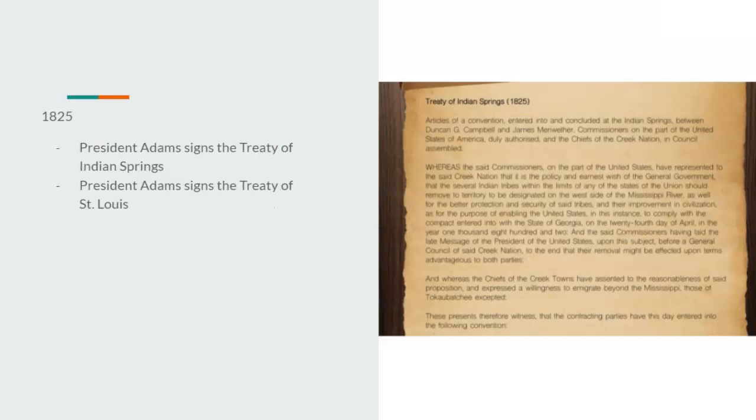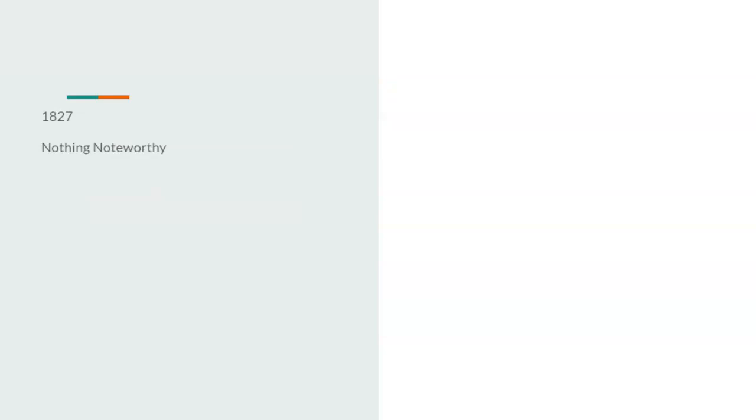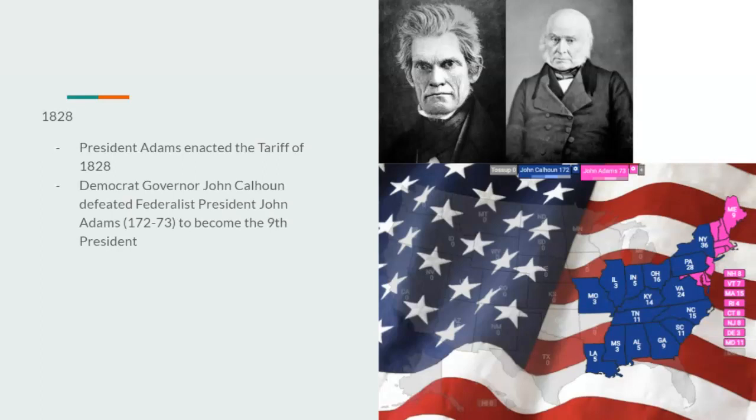1825, President Adams would sign the Treaty of Indian Springs as well as the Treaty of St. Louis. 1826, he would also sign the Treaty of Georgia, as well as there would be the Eggnog Riot. 1827, there would be nothing too noteworthy as we go into the 1828 election. But first, he would enact the Tariff of 1828, and since there was no War of 1812, Andrew Jackson would not be a prominent figure among politicians. There would be no War of 1812 for him to get his name recognition, so he would not be a factor in this.